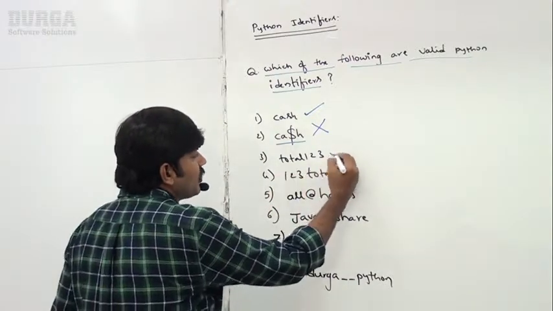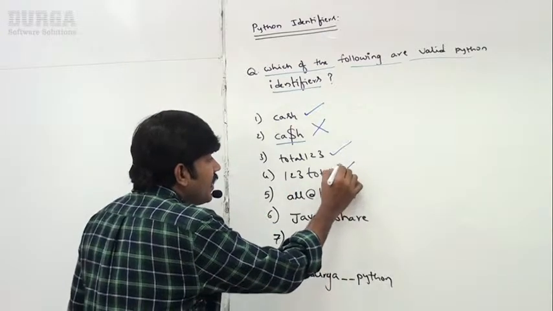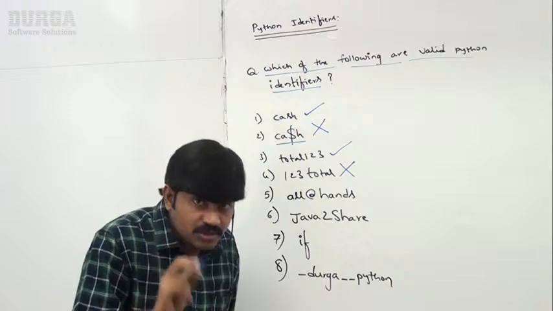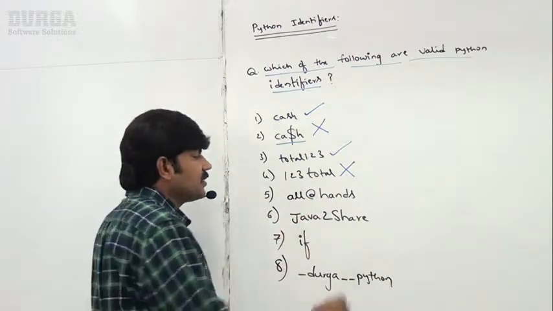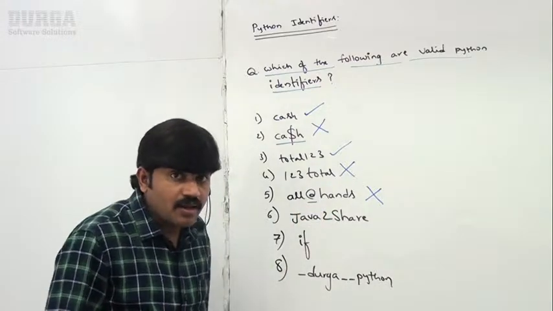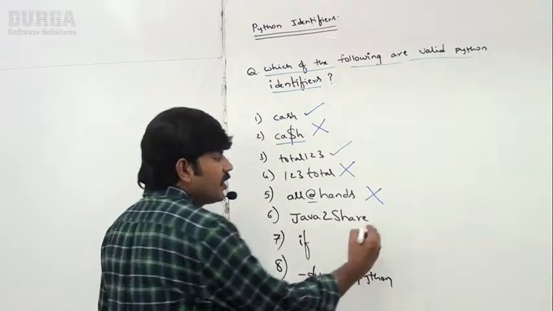Next, 123 total is invalid. What is the reason? An identifier can't start with a digit. Next, all@hands is invalid because the @ symbol is not allowed in Python identifiers. Java2share, what is the problem?